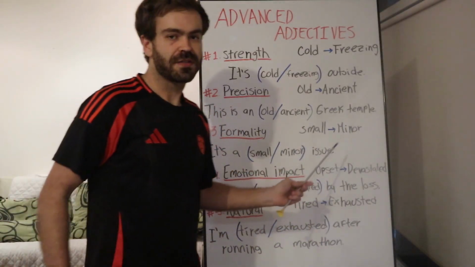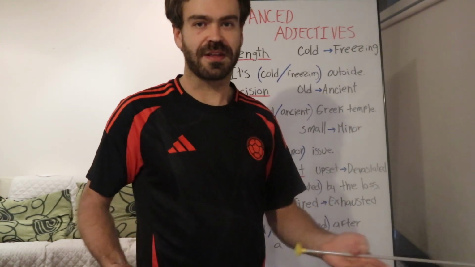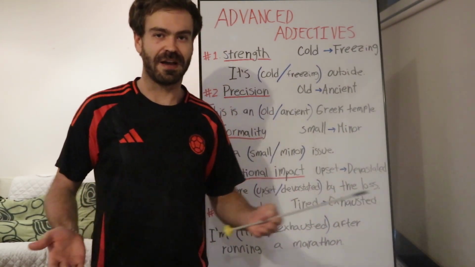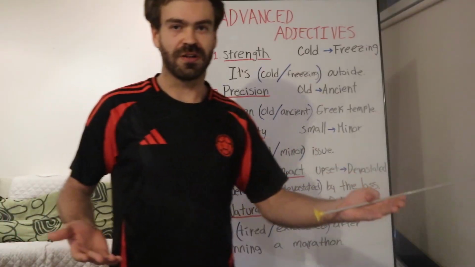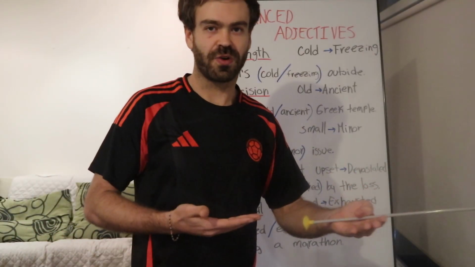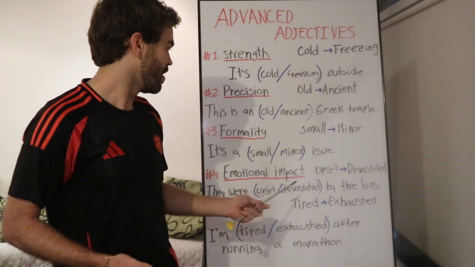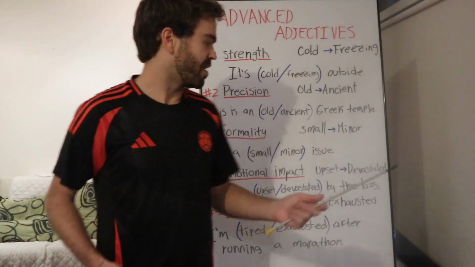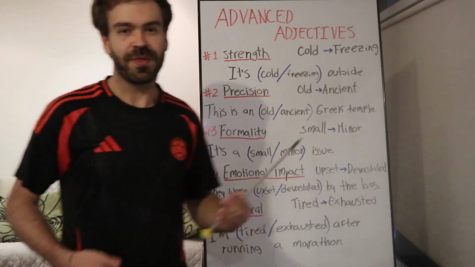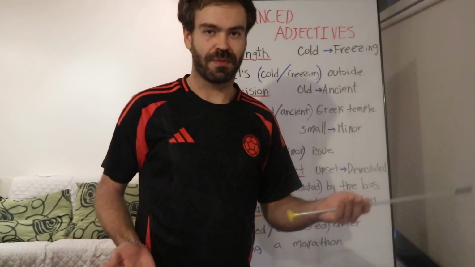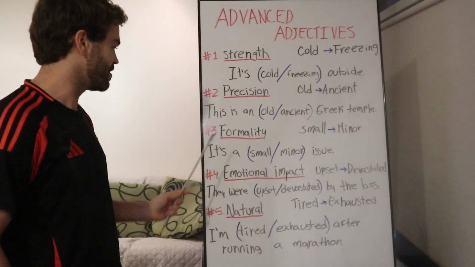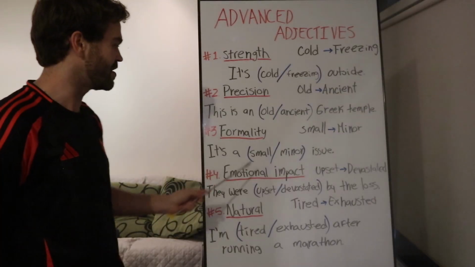When we think of a loss, we're talking about maybe somebody that has passed away or has died in the family. Do you think it would be a small emotion, being upset, or do you think it would be more extreme, meaning devastated? If we're talking about loss or death, usually we want to take the more extreme approach. So a more fitting sentence here would be, they were devastated by the loss. Scott is understandably devastated by it.